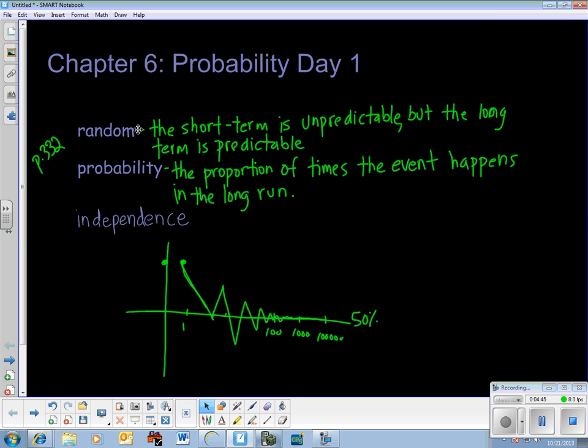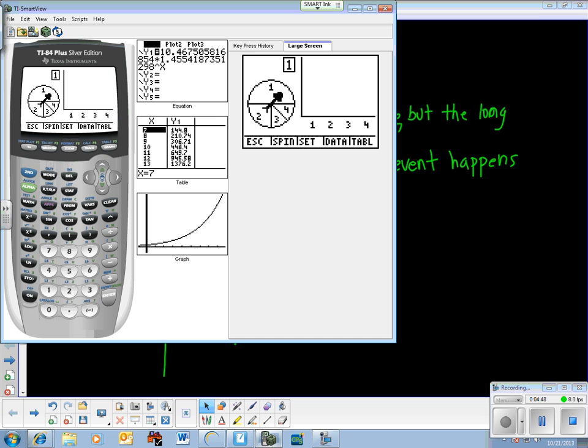I want to show you a little demonstration on the calculator. One of the apps in your newer calculators is called ProbSim, Probability Simulator. You can go in, they've got a spinner, they've got dice, coins, all sorts of things. In the settings, you can change the spinner to where it's not even sections. All right, so if I spin this spinner, I have no idea what it's going to land on.